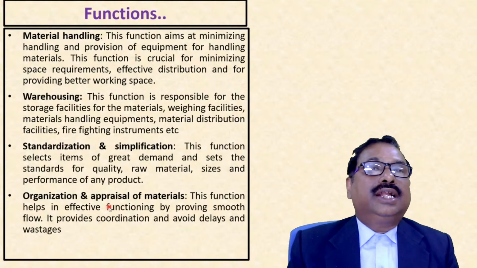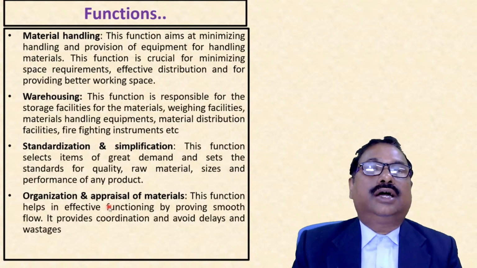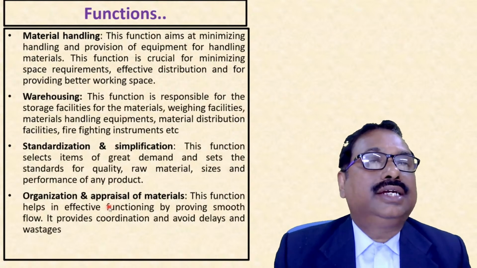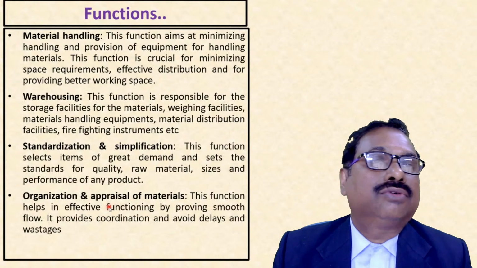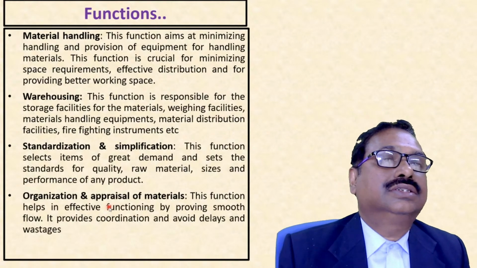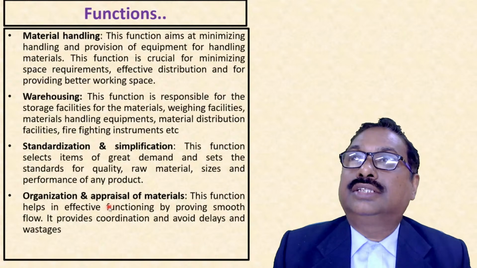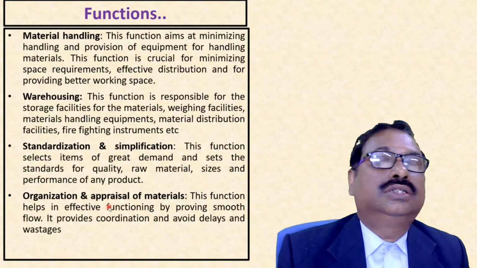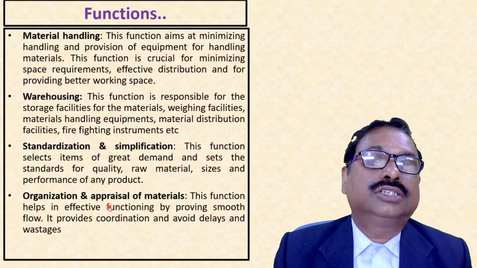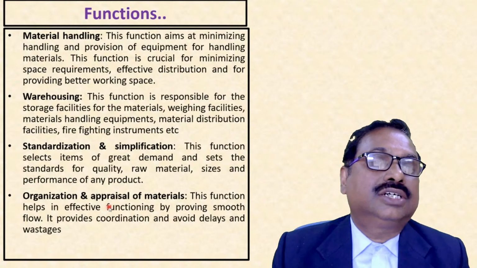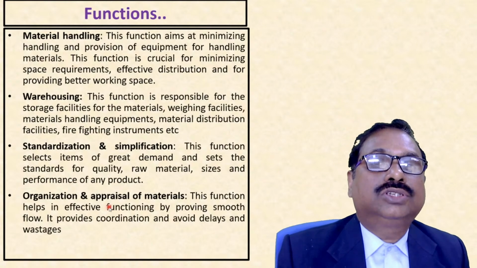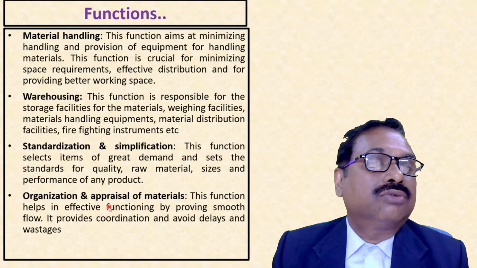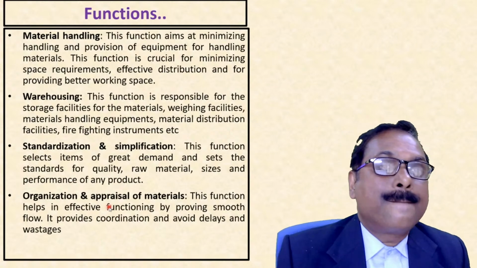Next is material handling. This is aimed at minimizing handling and provision of equipment for handling materials, as we have seen, the cranes, conveyor belts, etc. This function is crucial for minimizing space requirements, effective distribution, and for providing better working space.